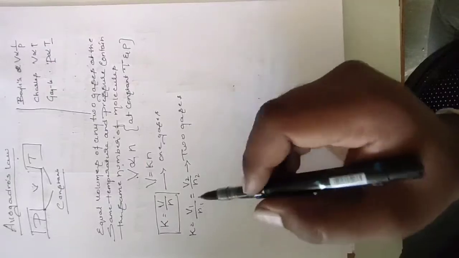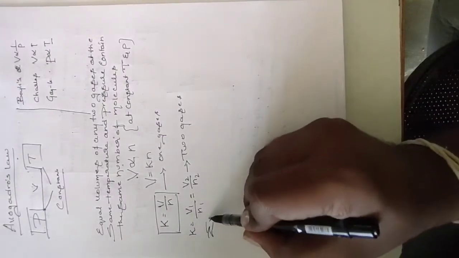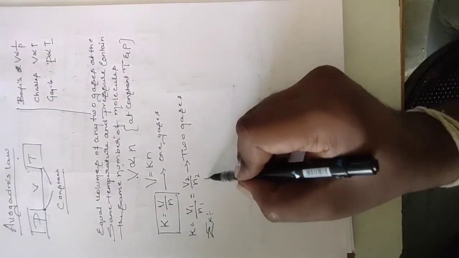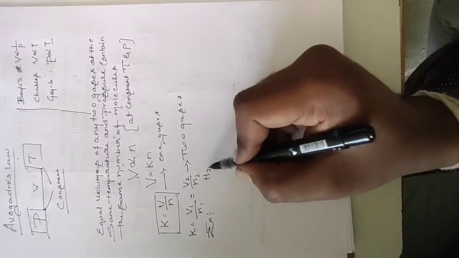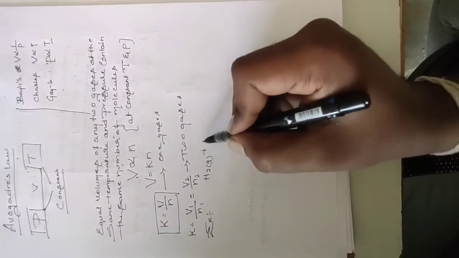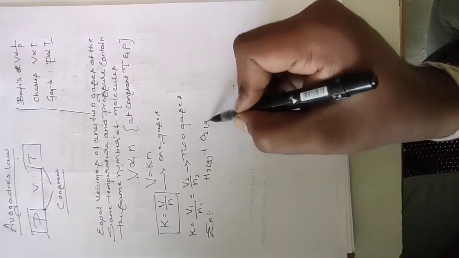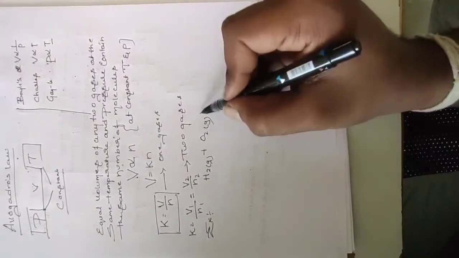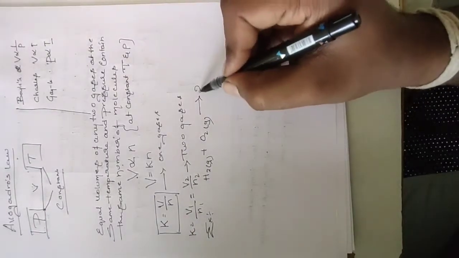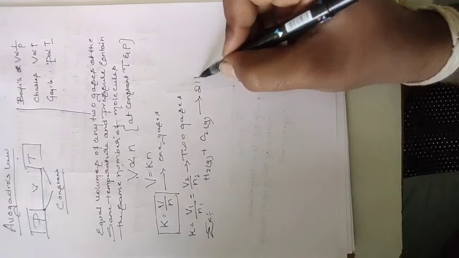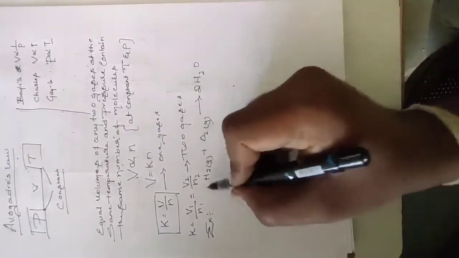See, for example, I am taking hydrogen in gaseous state plus oxygen in gaseous state. If the molecules combine, we get H2O. To balance the equation, we add 2 here. This is also in gaseous form; I am not keeping it in liquid form.